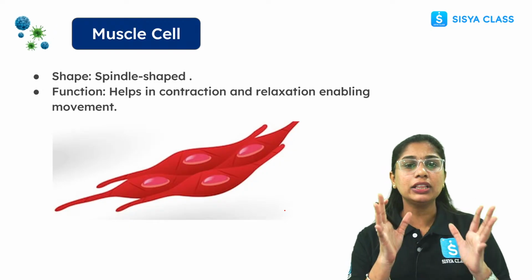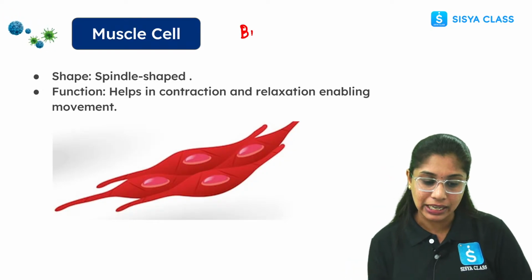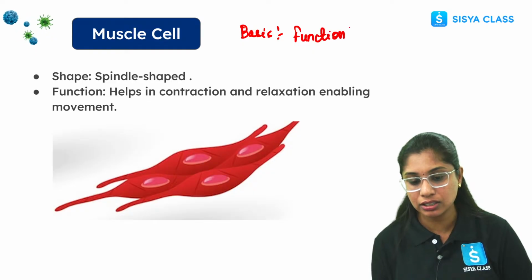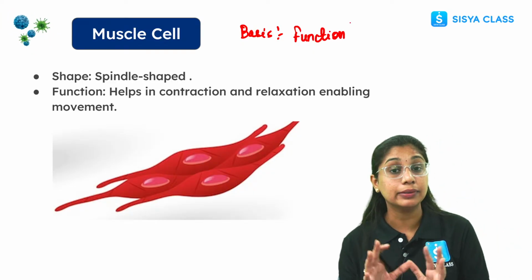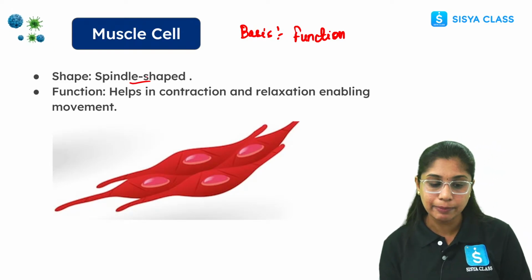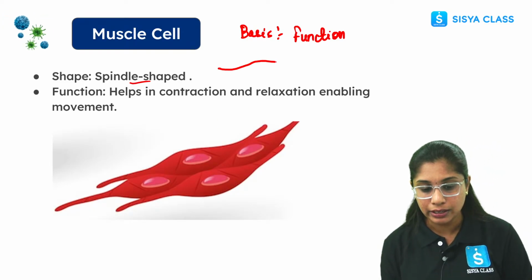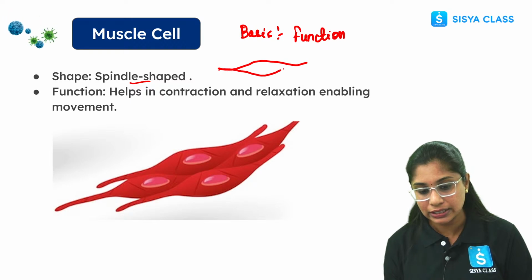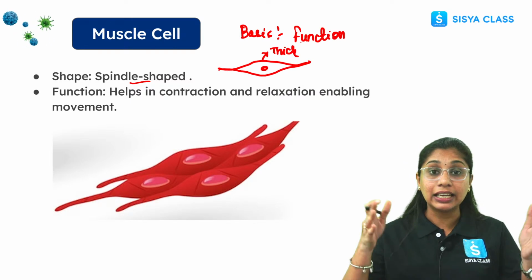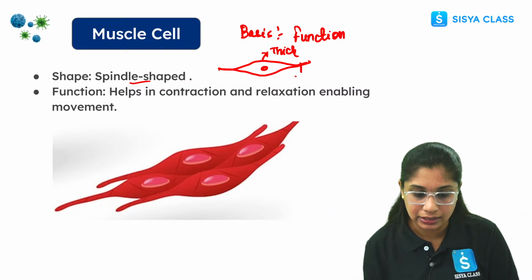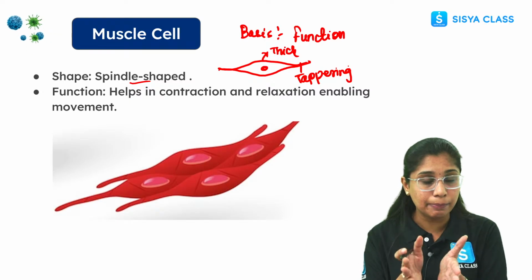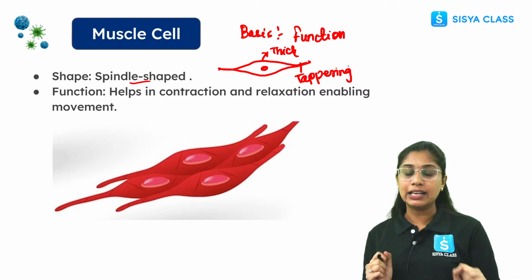So here, what is the basis? The basis is the function. On the basis of function, the shape of the cells will vary. For example, the muscle cell is spindle shaped. What is spindle shape? If you see the structure here, it is somewhat like this. In the middle it is somewhat thick, and on either side you can see tapering ends. When we have tapering ends on either side and the middle part is somewhat elongated, we call it a spindle shape.